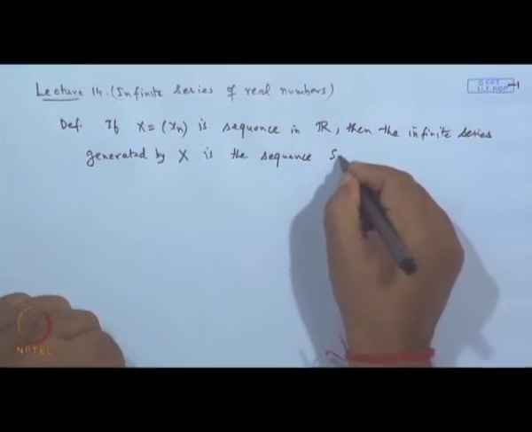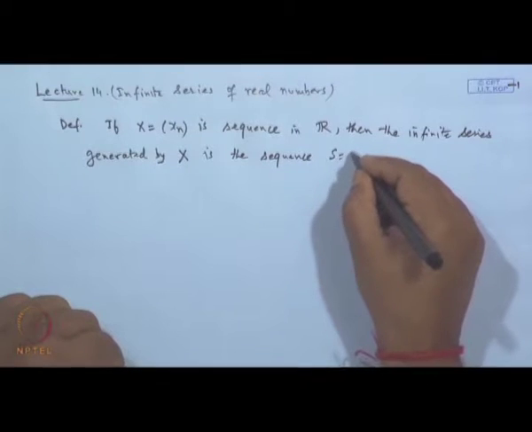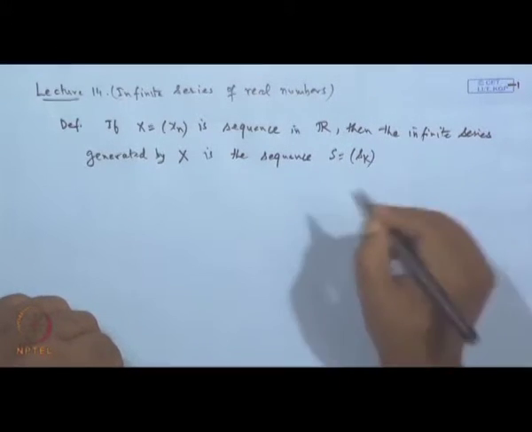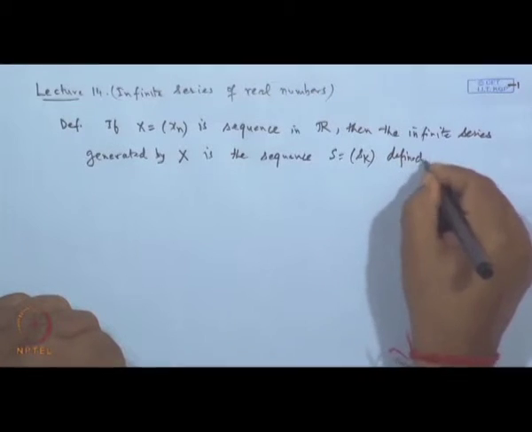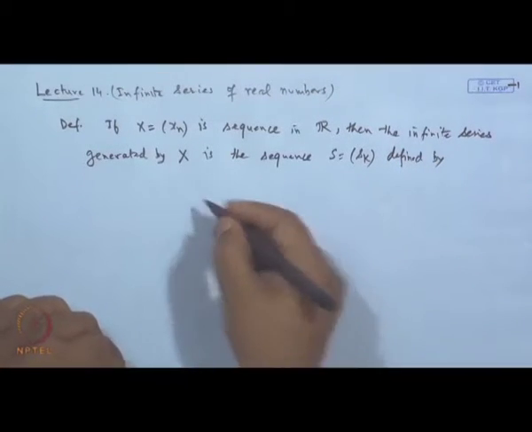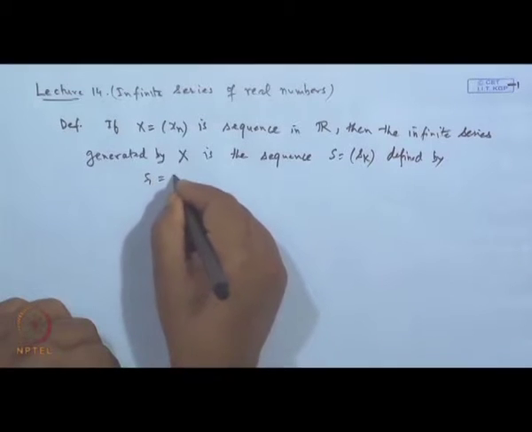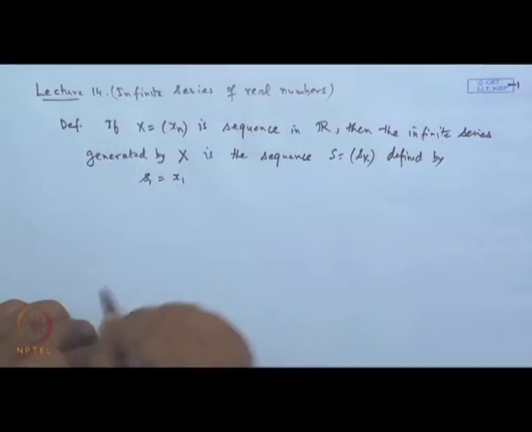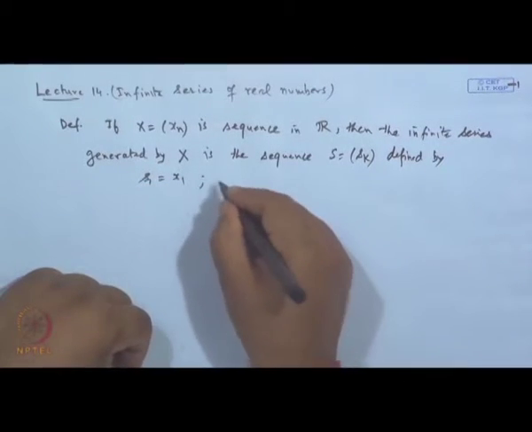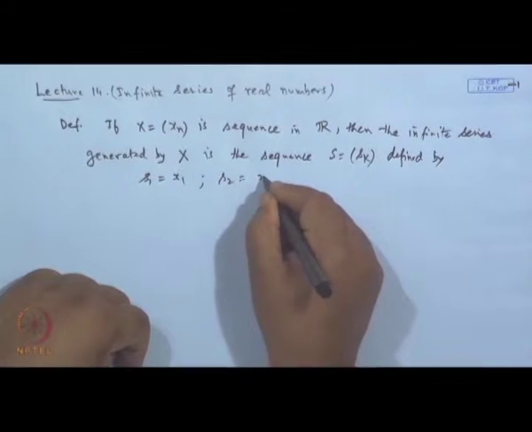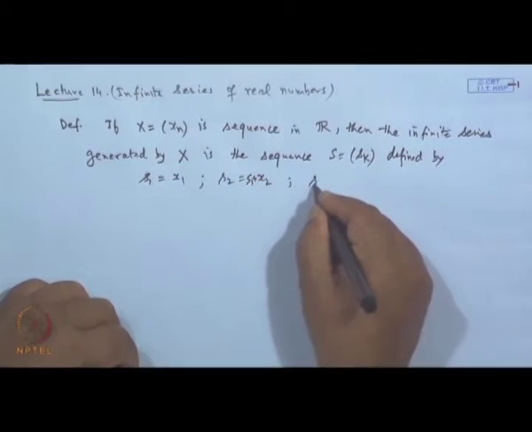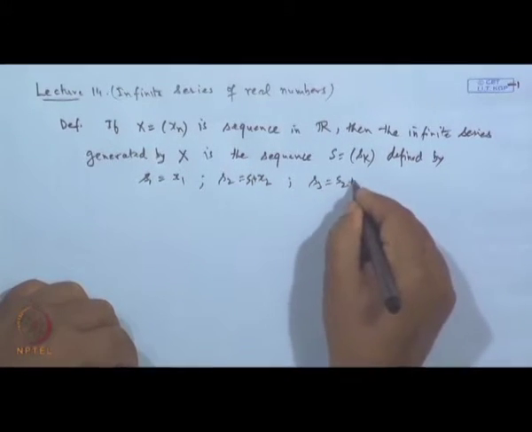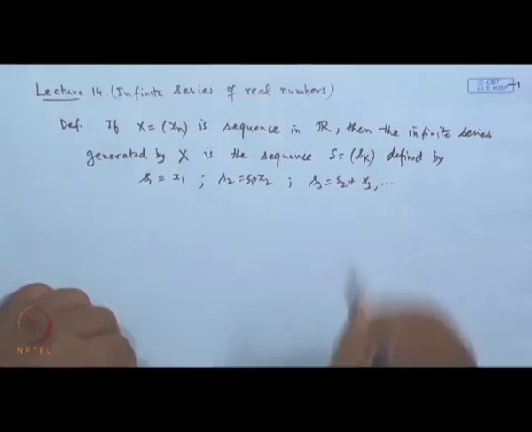The terms sequence x n is the sequence S k of partial sums, defined by S 1 is the first term, say x 1, S 2 is the sum of the first two terms, that is S 1 plus x 2, S 3 is S 2 plus x 3 and so on.